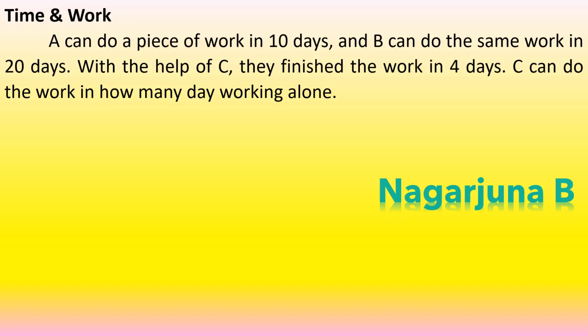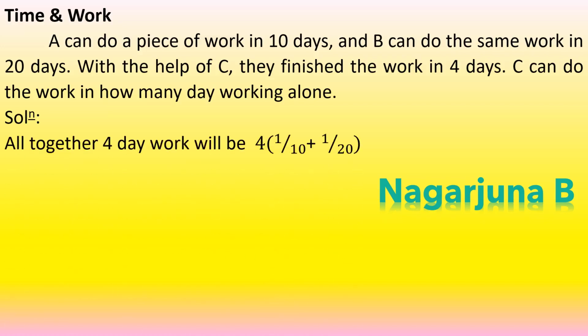B can do the same work in 20 days. That means B's one day work will be 1 by 20. With the help of C, they finish the work in 4 days. So what we shall consider is, all together A, B and C will complete the work in 4 days, and that will be altogether 4-day work, 4 into 1 by 10 plus 1 by 20.